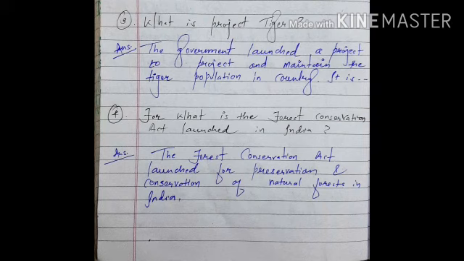The answer is the government launched a project to protect and maintain the tiger population in the country. It is the Project Tiger.